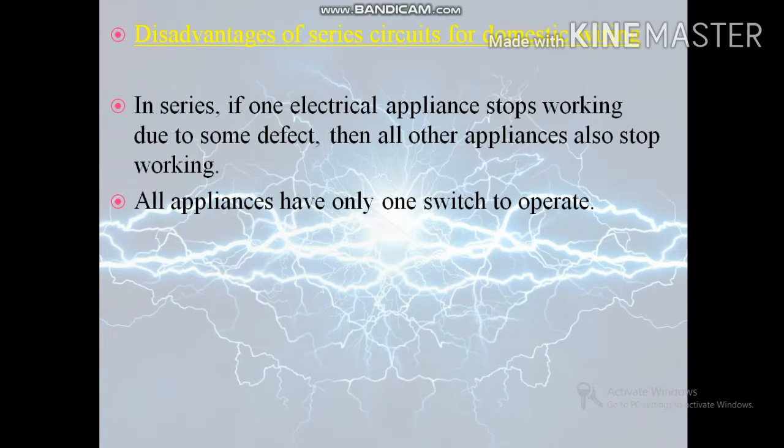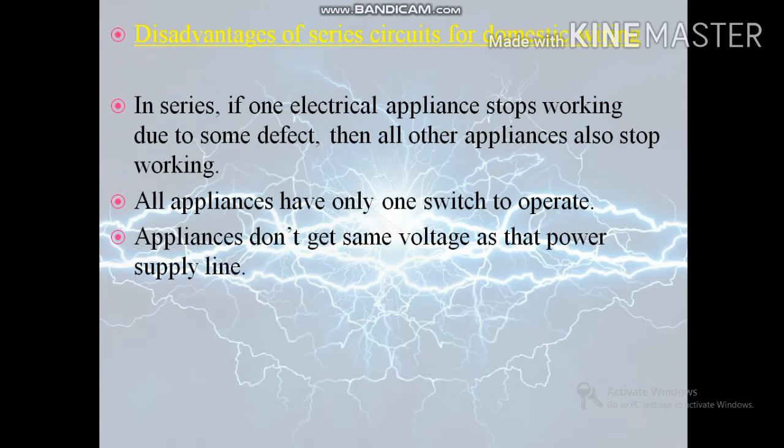So next one is, in series circuit the appliances do not get the same voltage as that of the power supply line, because the voltage is shared by all the appliances. The appliances get less voltage and hence don't work properly. For example, all the bulbs connected in series do not get the same voltage of 220 volt of the power supply line. They get less voltage and hence glow less brightly.